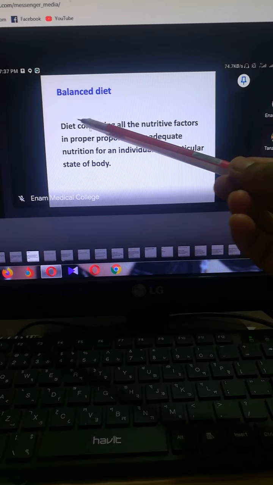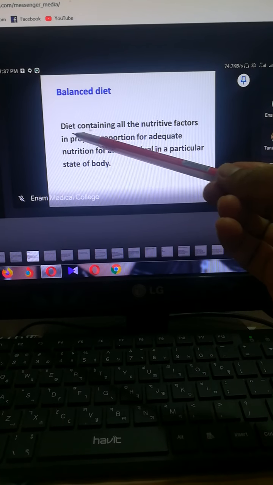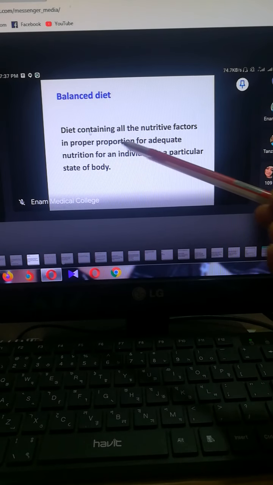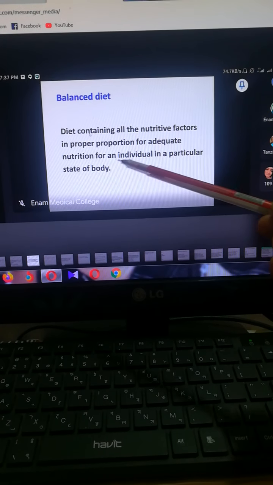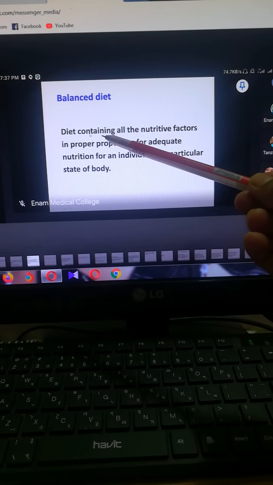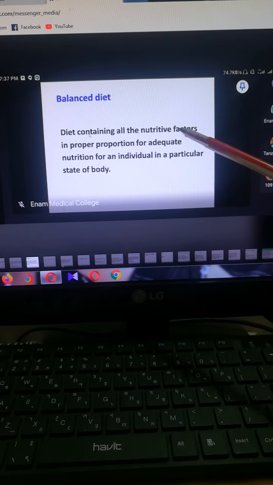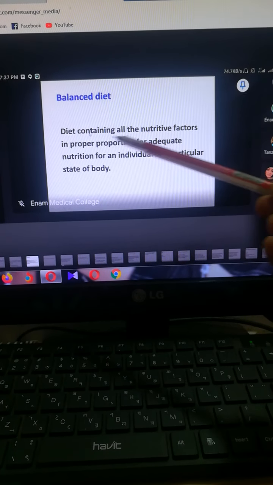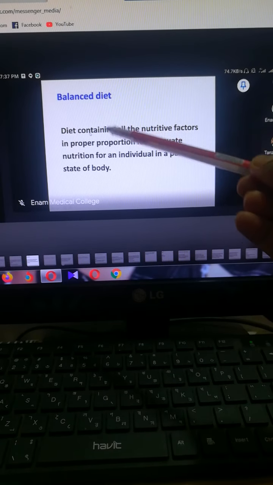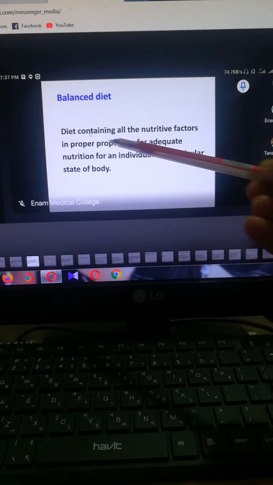Here is the definition of balanced diet. Balanced diet is a diet containing all the nutritive factors in proper proportion for adequate nutrition for an individual in a particular state of body. Follow here: the diet contains all the nutritive factors in proper proportion. This is the fact. This diet must contain all nutritive factors in proper proportion.